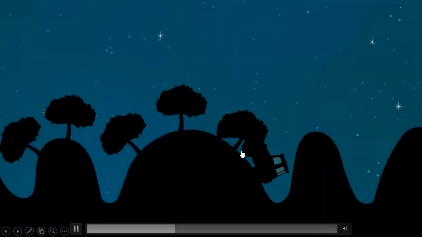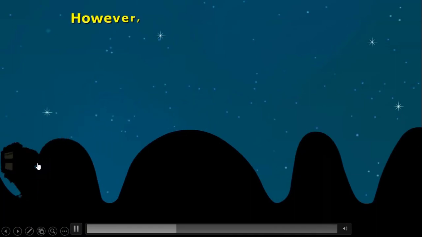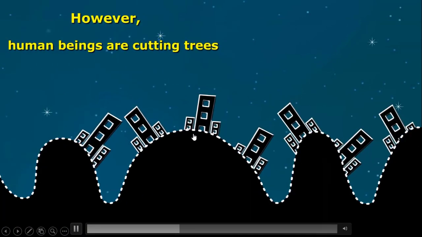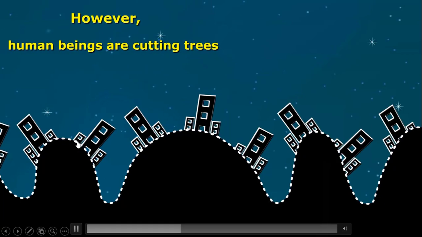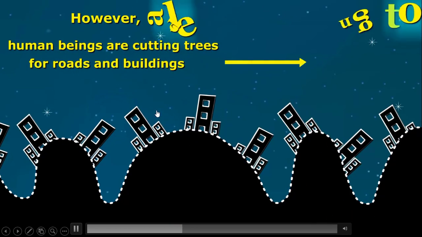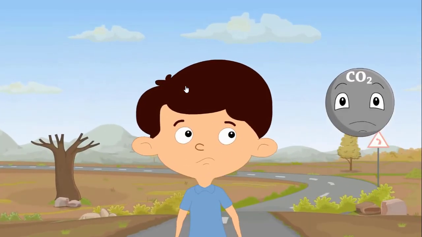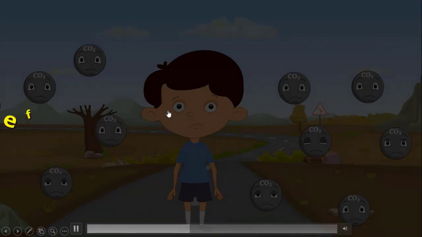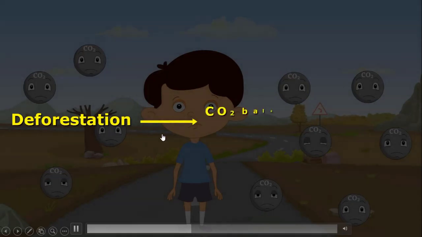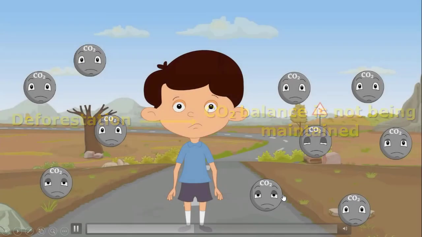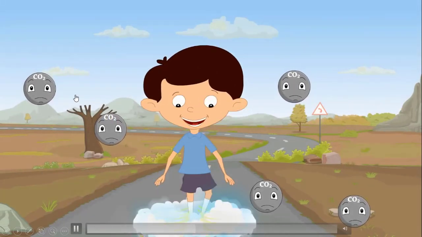But human beings are cutting trees, they cut all the trees and instead they make roads and buildings, etc. So the trees don't give us a lot of oxygen because we cut them, and this is what we call deforestation. Deforestation is when we cut a lot of trees. When we cut a lot of trees, we have a lot of CO2 and other gases that are not helping.